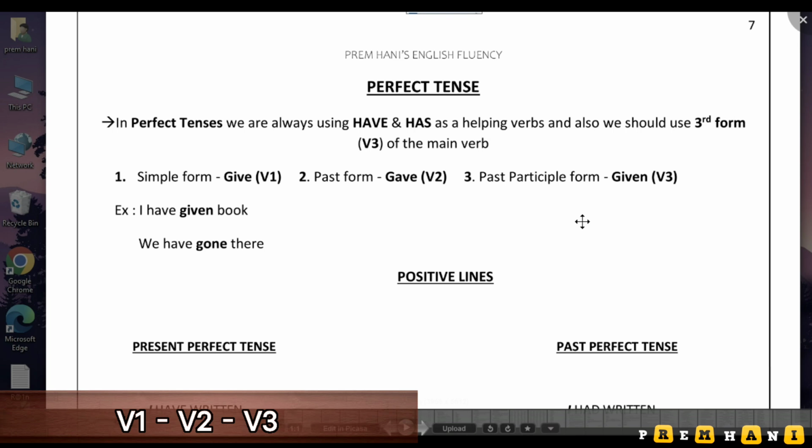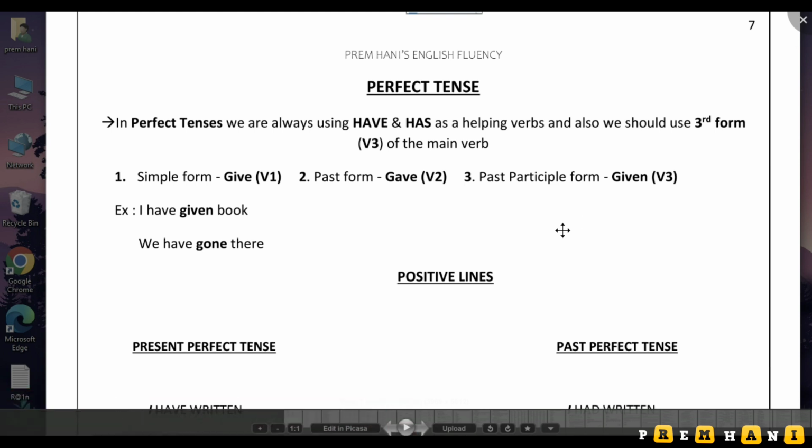So guys, understand the verb. Any base verb, any main verb has three forms, V1, V2, V3. This is known by all people. This is a very common thing. So whenever there is a V3, that is a perfect tense, guys. Without any doubt, understand that it is a perfect tense. Example: I have given books, and we have gone there.